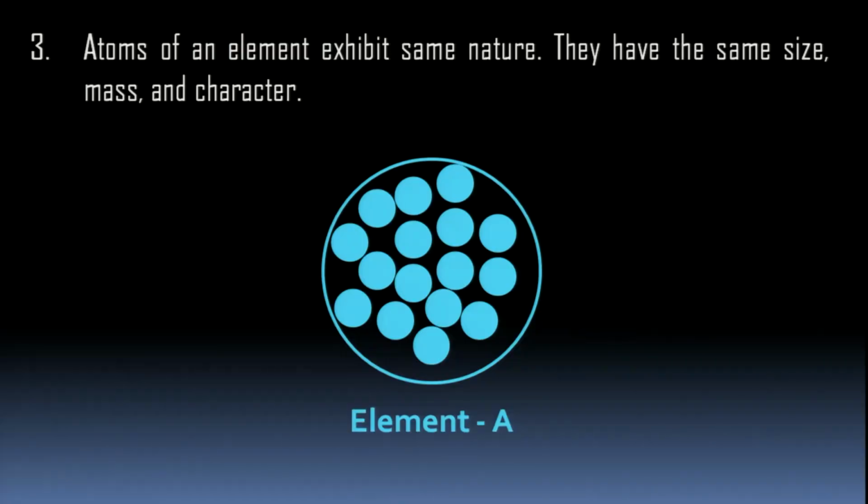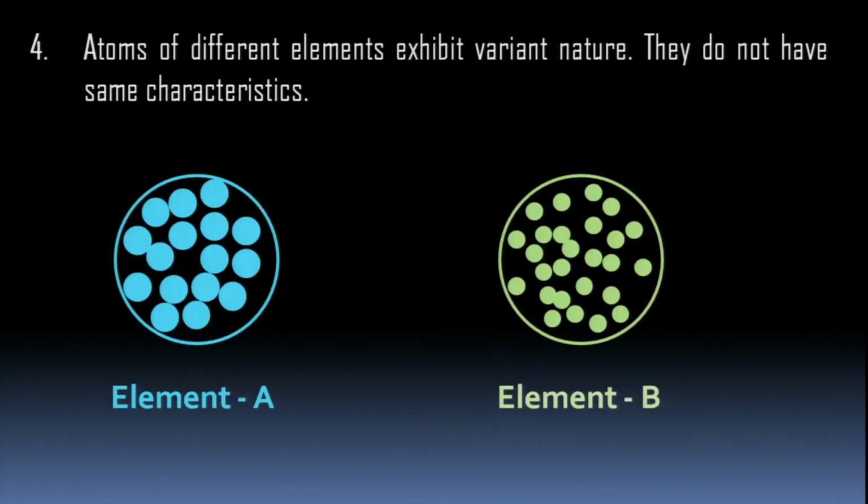Atoms of an element exhibit same nature. They have the same size, mass and character. Here suppose this is an element A and there are various atoms inside it. You can see the atoms inside it. All the atoms have the same, here I have considered the color and the size, the possible things. They have the same nature also. Here in element A you have the same size and same color of atoms.